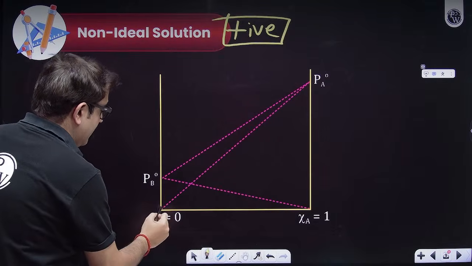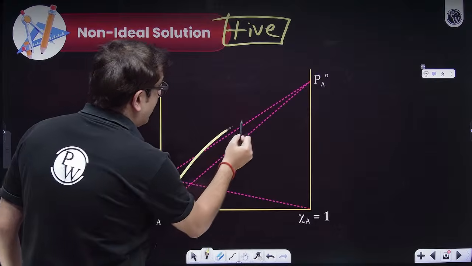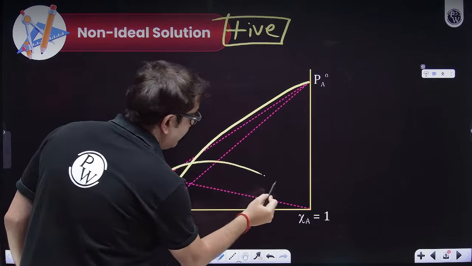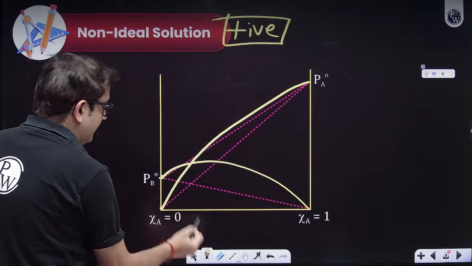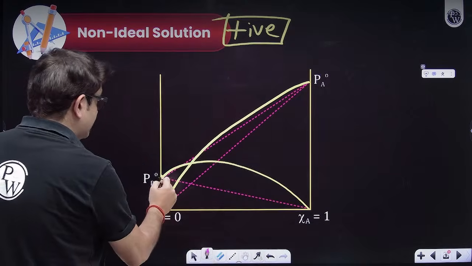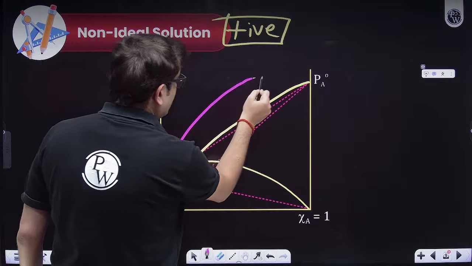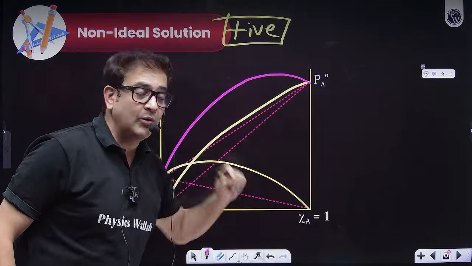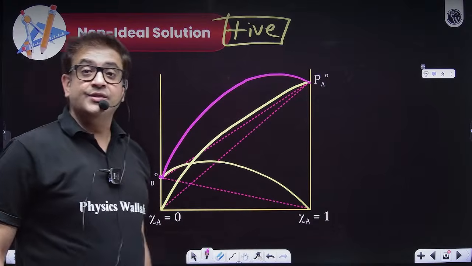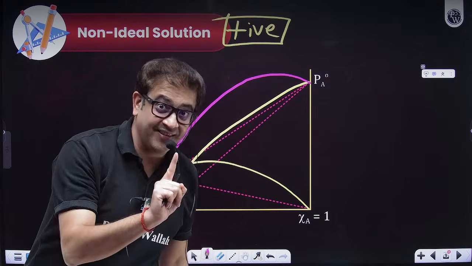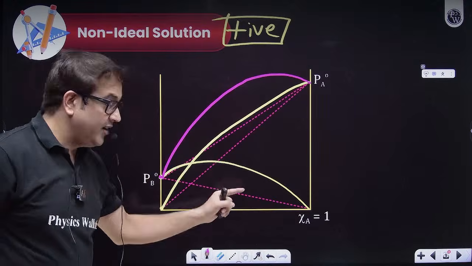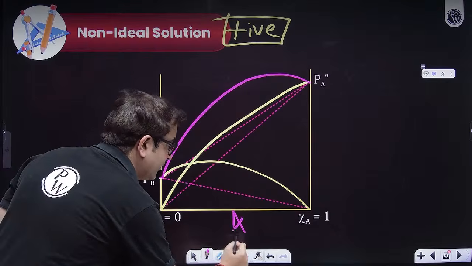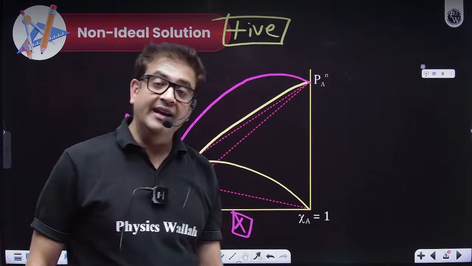The partial pressure of A will be more, and similarly the partial pressure of B will also be running away from A. So the total pressure, let me draw it with a different color, will also be more than what you calculate as per Raoult's law. So this is your graph, but this is a curve. Why is this a curve? This is a curve for the pressure of the solution and the mole fraction of components A and B in the liquid phase.